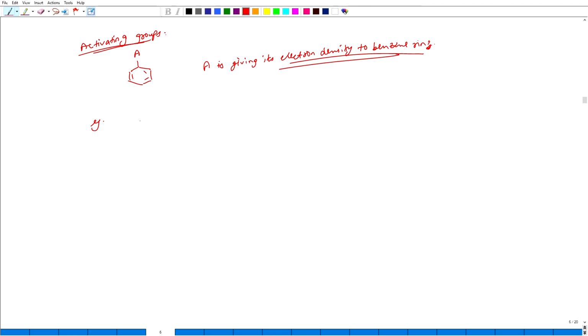For example, take an example of phenol. Make a bigger ring. Oxygen has 2 lone pairs of electrons. So, what will happen is that it will give its electron density towards the benzene ring, and it will form a minus charge over here, and a double bond with OH positive.